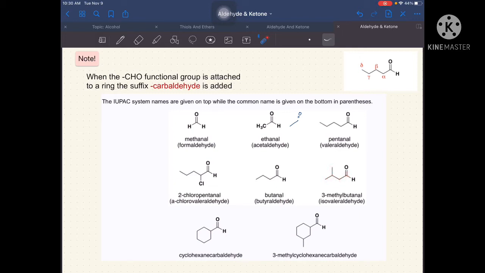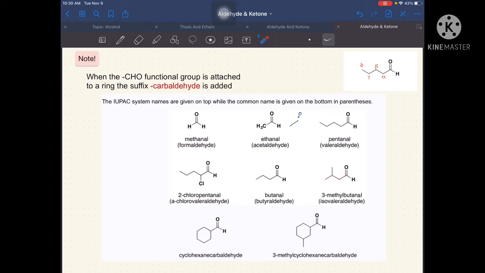Because we used iso. Now, when we do IUPAC naming, we go back to the process where we need the longest number of carbon atoms for our parent chain. So, we will not use iso here. We have here 1, 2, 3, and 4.